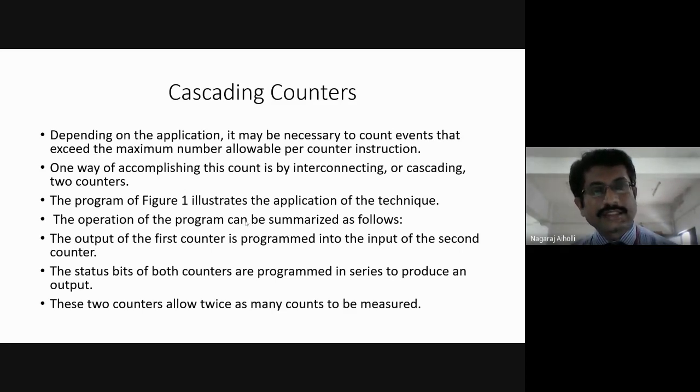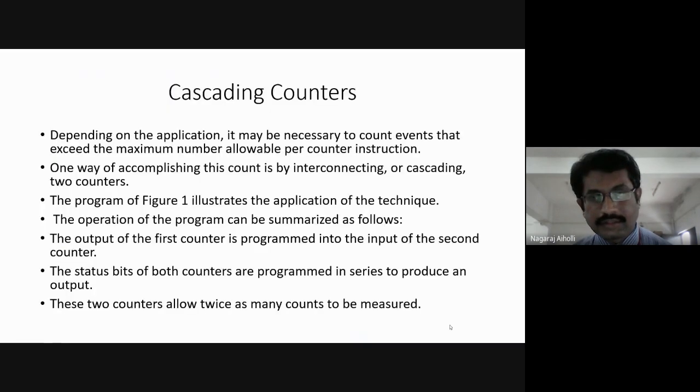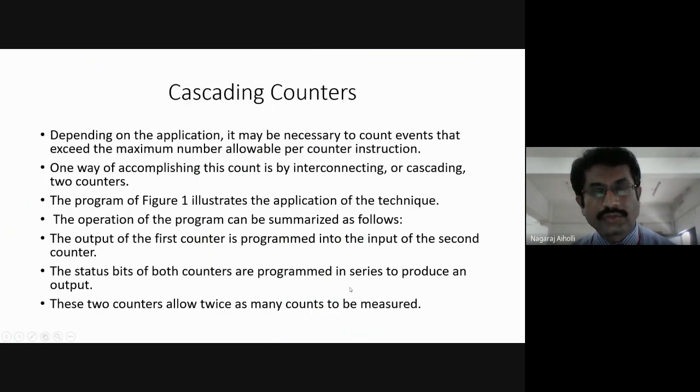In the last class, I discussed the different types of counters, starting from the up counter, down counter, and up down counters. Various counters we discussed, and we went through a few of the programs on the PLC ladder rung, that is, various programs with the PLC programming part. In continuation with the counters, let us see the next part, that is cascading of counters.